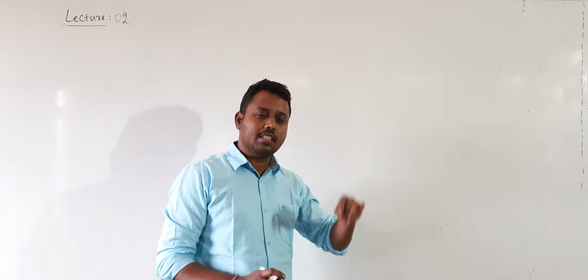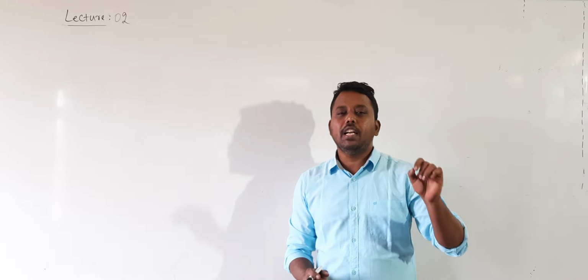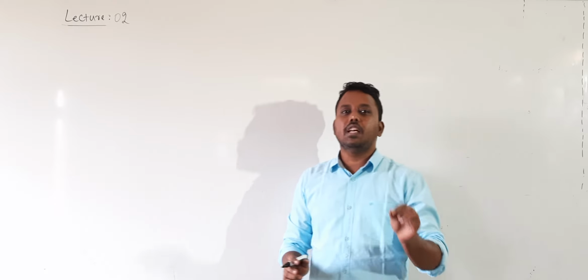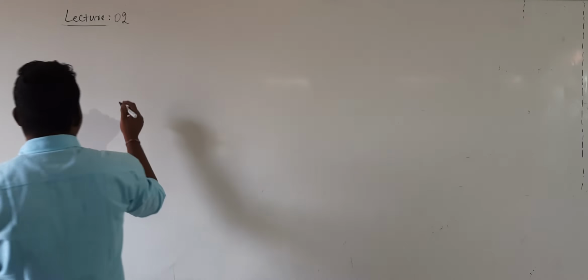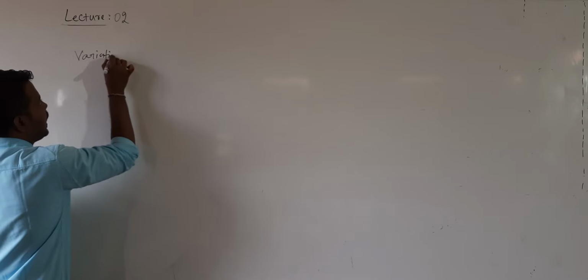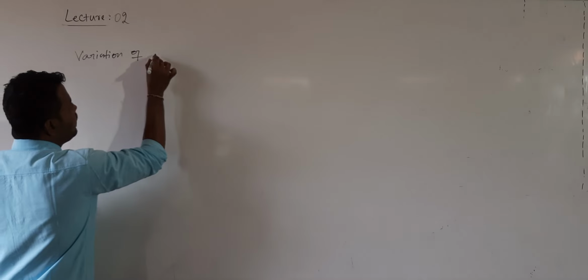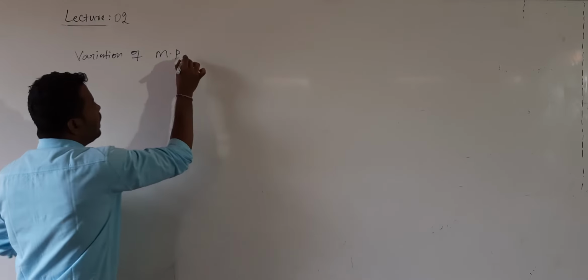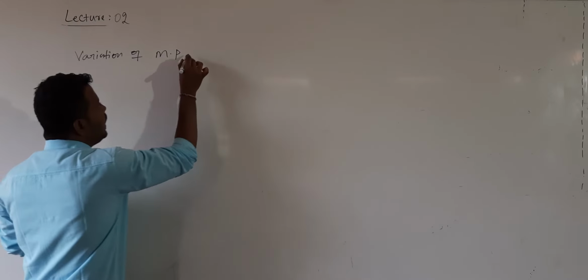Today we will start our discussion: how does the melting point or boiling point change with the pressure? The topic name is variation of melting point, which we will write as MP, and boiling point, which I will write as BP, with the pressure. This is a very important concept. Many conceptual questions can be asked based on this topic.